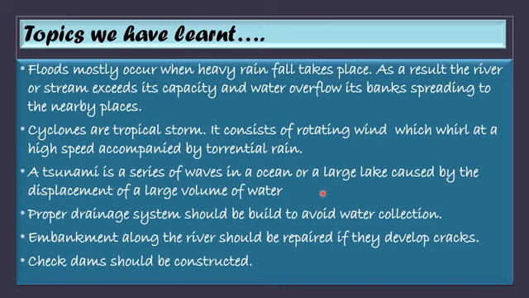of water. A proper drainage system should be built to avoid water collection. Embankments along the river should be repaired if they develop cracks. Check dams should be constructed. These three are the ways to avoid flood situations.